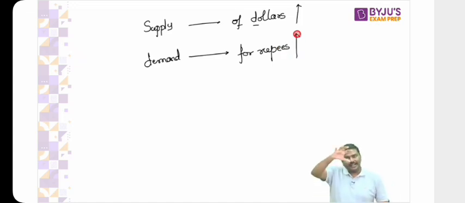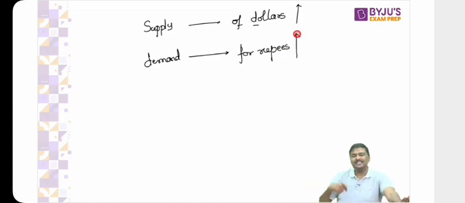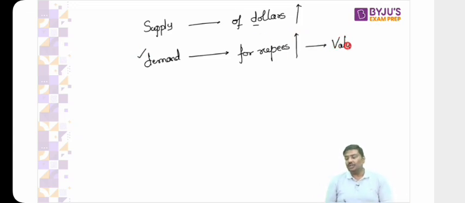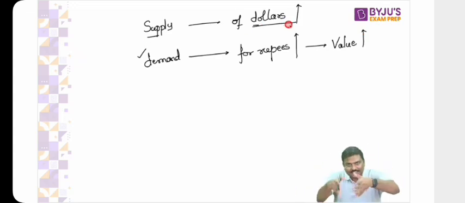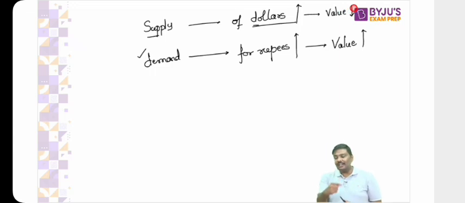So have a look at it. Continuously dollars are coming into India. Supply of dollars is increasing, and the demand for rupees is also increasing. Now, if the demand for rupees is increasing, what should happen to the value of rupee? Value of rupee should increase. Anybody having a problem, let me know right now. Value of rupee increases. If dollars are continuously supplied in the market, what will happen to the value of dollars? The value of dollars will decrease.